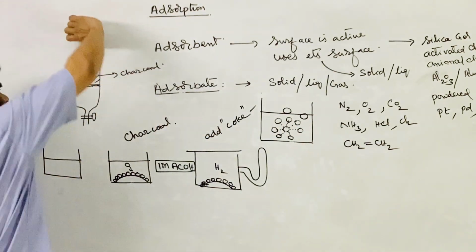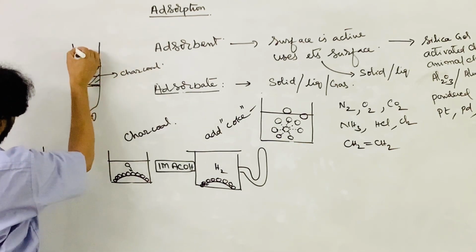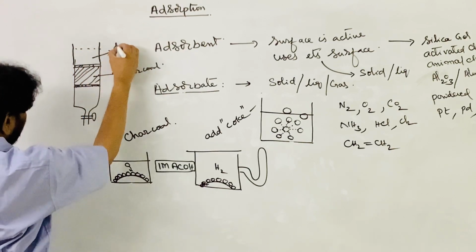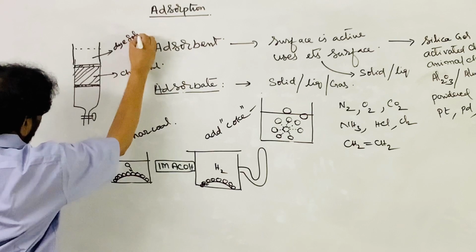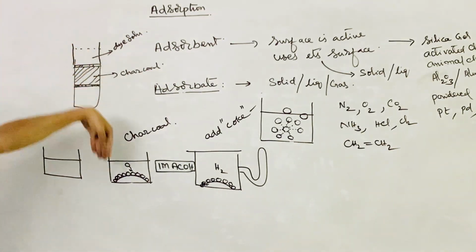Now you pour the dye solution on this column. So what happens? It passes through the charcoal bed.